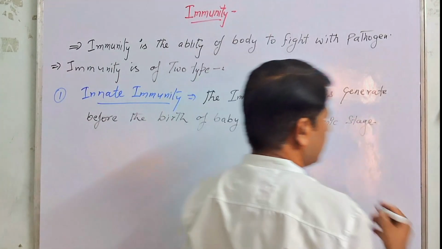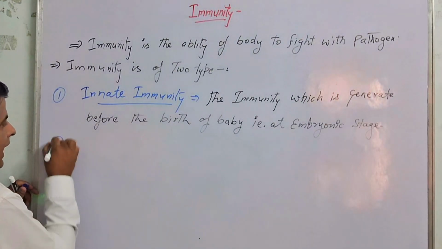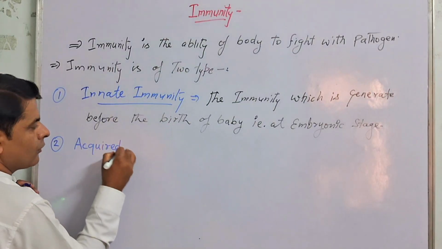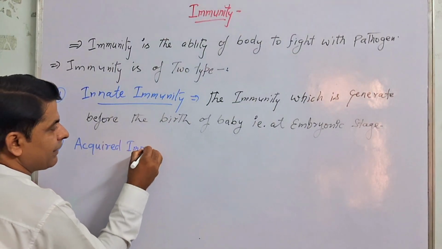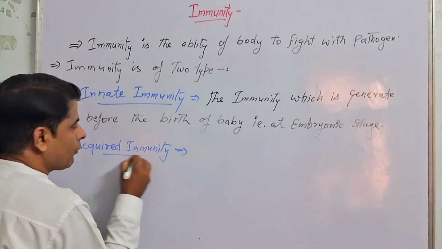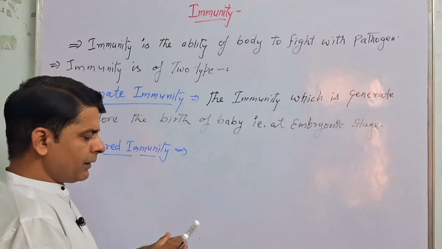Got it? Second is the acquired immunity. This is called acquired immunity because it develops after the birth of the baby and when we get the infection from the pathogen. Okay beta?